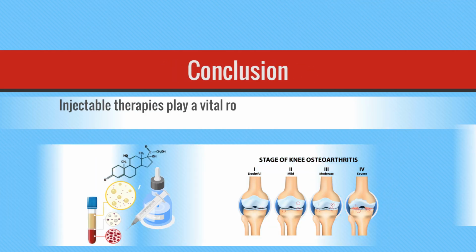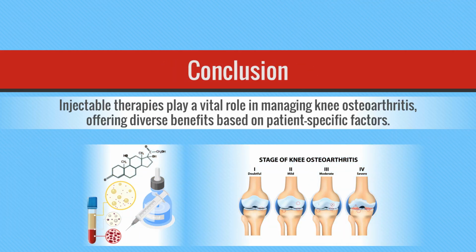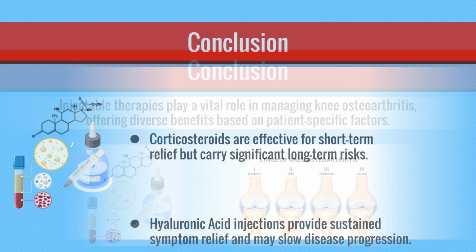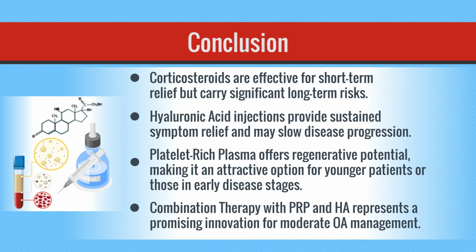Conclusion. Injectable therapies play a vital role in managing knee osteoarthritis, offering diverse benefits based on patient-specific factors. Corticosteroids are effective for short-term relief, but carry significant long-term risks. Hyaluronic acid injections provide sustained symptom relief and may slow disease progression. Platelet-rich plasma offers regenerative potential, making it an attractive option for younger patients or those in early disease stages. Combination therapy with PRP and HA represents a promising innovation for moderate OA management.